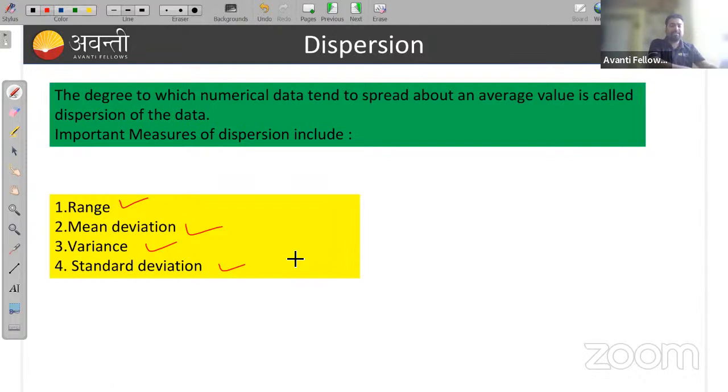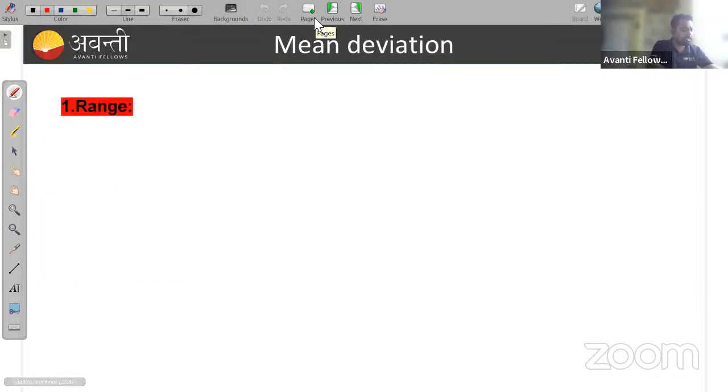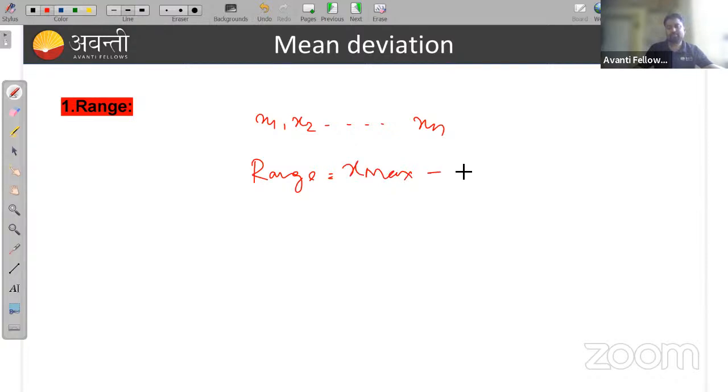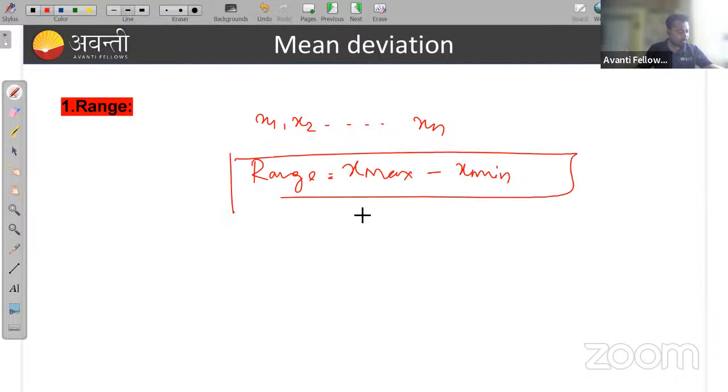Okay. So what is range actually? I'm explaining here what is range. Suppose you are having some data x1, x2 up to xn. Range is simply the maximum observation minus the minimum observation. This is my range, nothing else. This is all about range.